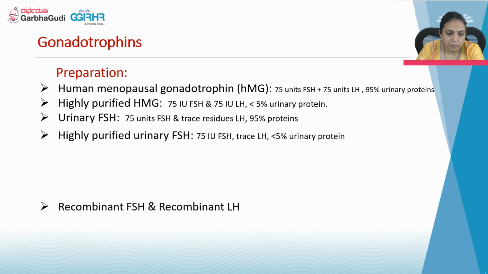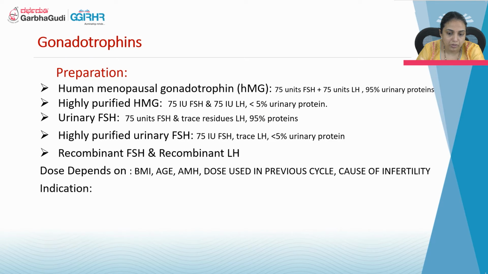Coming to the gonadotropins, there are different preparations which are available. One is HMG, human menopausal gonadotropin, which is most commonly used for ovulation induction in timed intercourse cycles as well as IUI. Each 75 units contains equal quantity of FSH and LH, and it also has urinary proteins. So the second generation, that is highly purified HMG, has come.